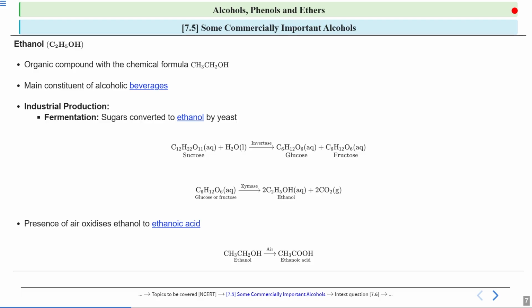So look at this reaction. This is ethanol, CH3CH2OH, and in the presence of air you will see that ethanol is oxidized to ethanoic acid. Ethanoic acid is a carboxylic acid. See the group, it is C double bond OH. So it is ethanoic acid. So what will happen if your ethanol is exposed to air? It will degrade, it will get oxidized to ethanoic acid.